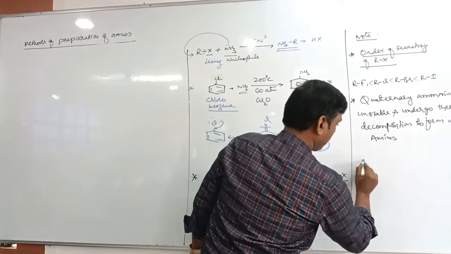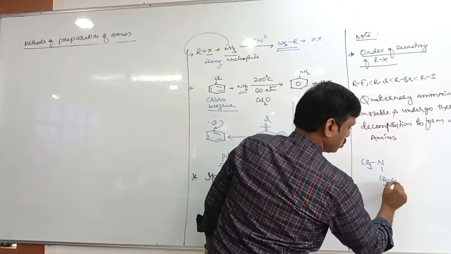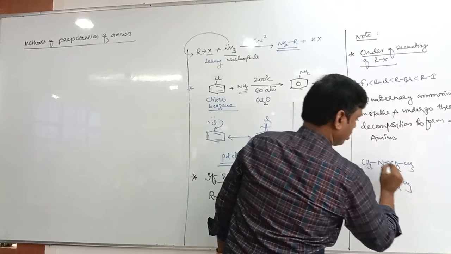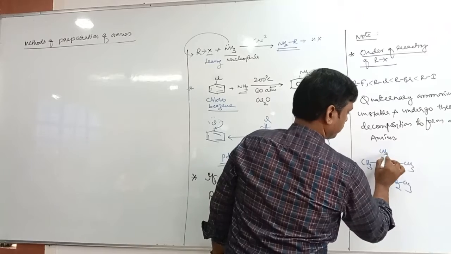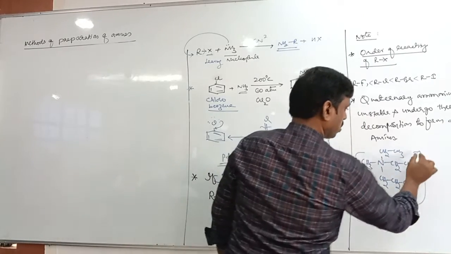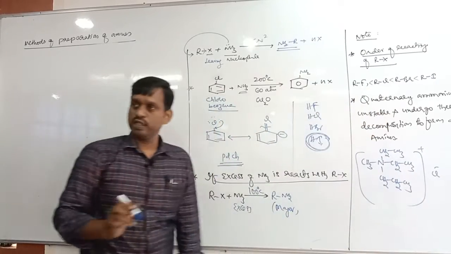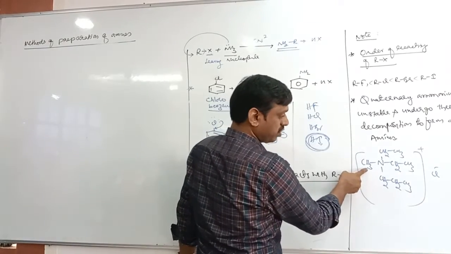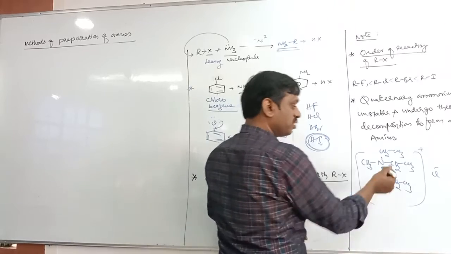For example, let us take CH3, N, CH2CH3, CH2CH3, CH2CH2CH3, Cl minus. This is one quaternary ammonium salt. In this quaternary ammonium salt, the nitrogen atom is attached to one methyl, two ethyl, one propyl. Okay, and of course it has a positive charge.